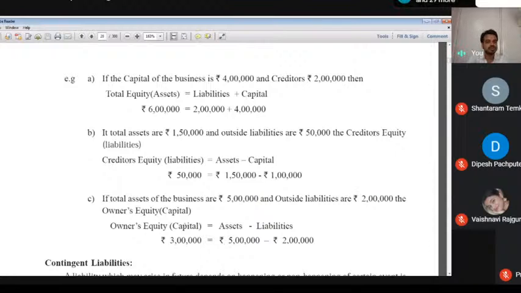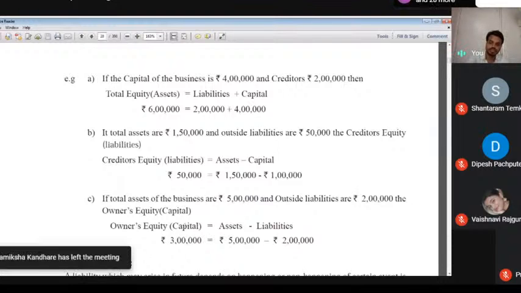If total assets are 1 lakh 50,000 and outside liabilities are 50,000, the creditor equity is equal to assets minus capital. So there are 1 lakh 50,000 assets minus capital 1 lakh, so creditor equity is 50,000. Then next point, if total assets of a business are 5 lakh and outside liabilities are 2 lakh, the owner's equity is equal to assets minus liability. So 5 lakh minus 2 lakh, now we get 3 lakh.